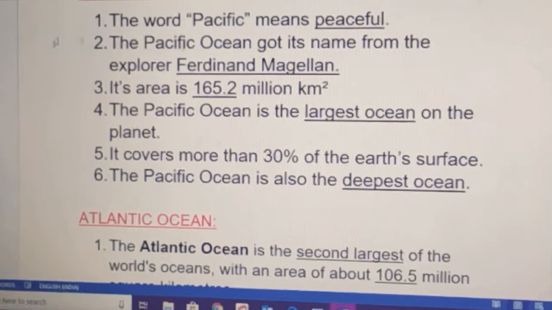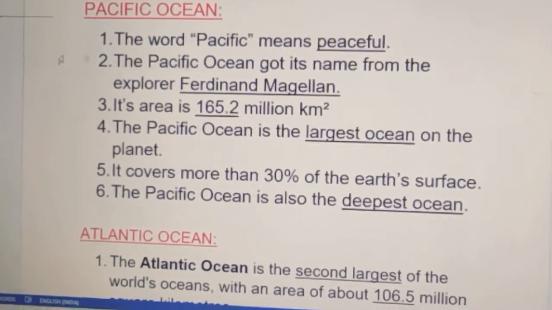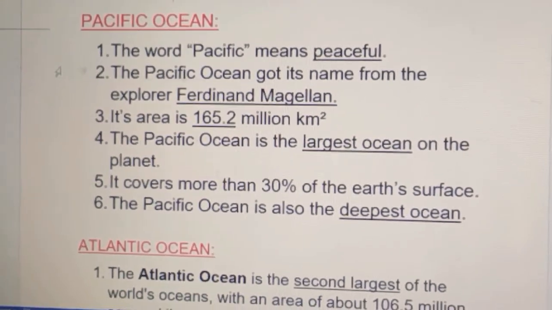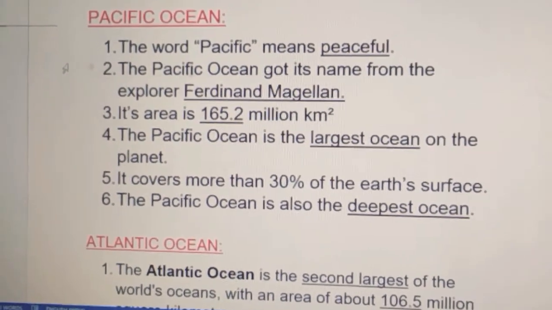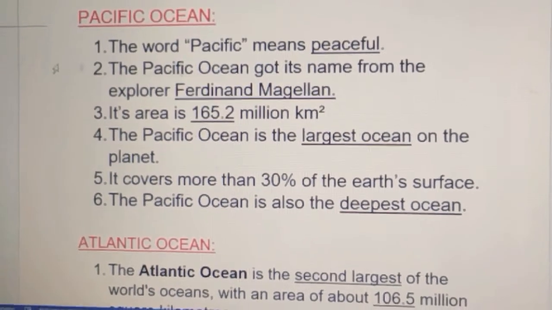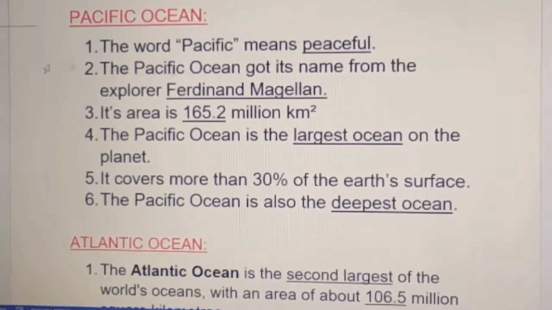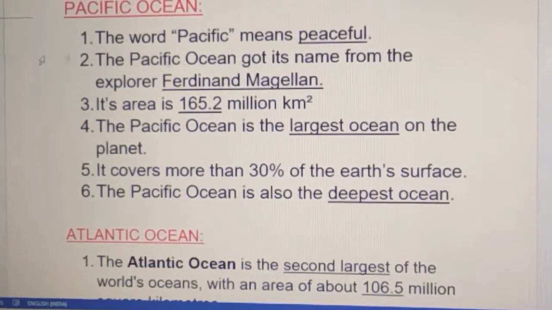You can recollect all these points. If you are asked about any ocean, you can remember this and write on your own. These are the facts you have to remember. These are the basic things.